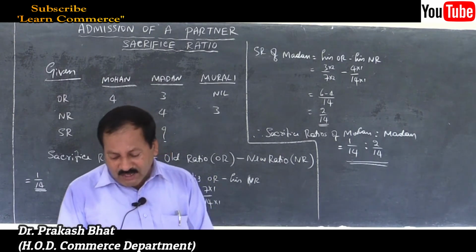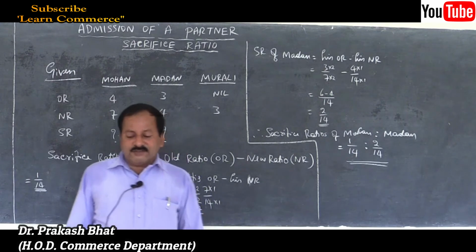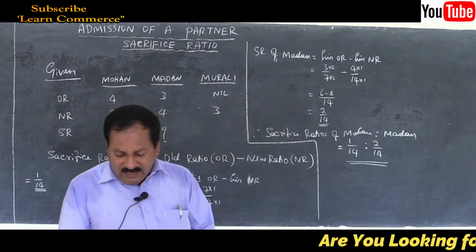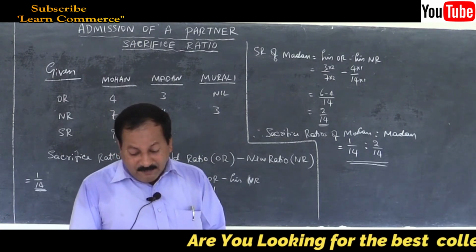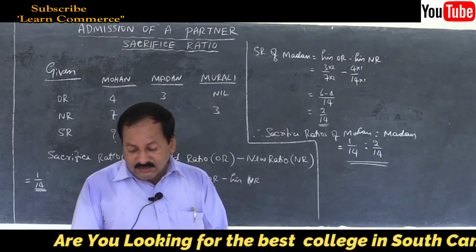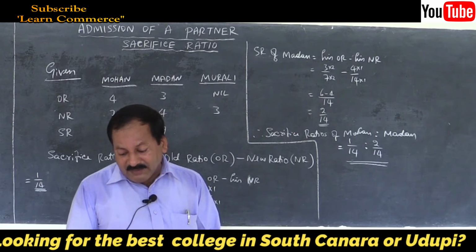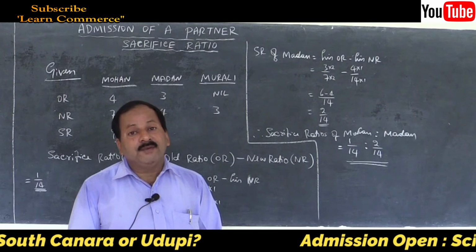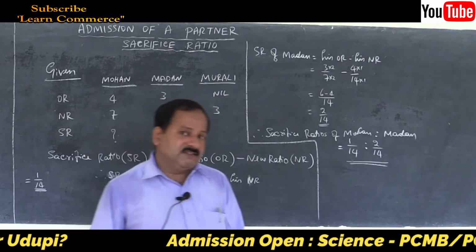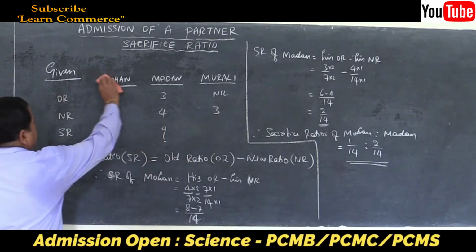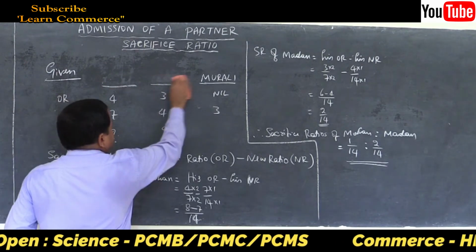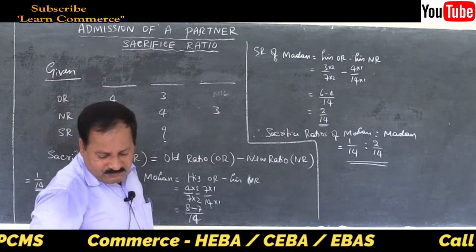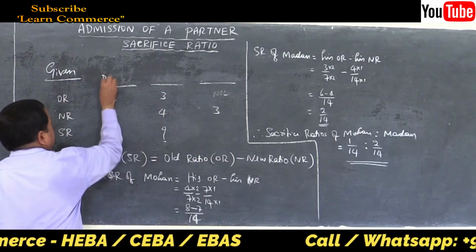Dinesh and Mahesh are partners sharing profits and losses in the ratio of 3:2. They admit Ramesh into business, and the new ratio was agreed to be 5:4:3. Calculate the sacrifice ratio. I will do changes here itself. Just make a note of it. Given old partners and new partner. Old partners Dinesh and Mahesh.